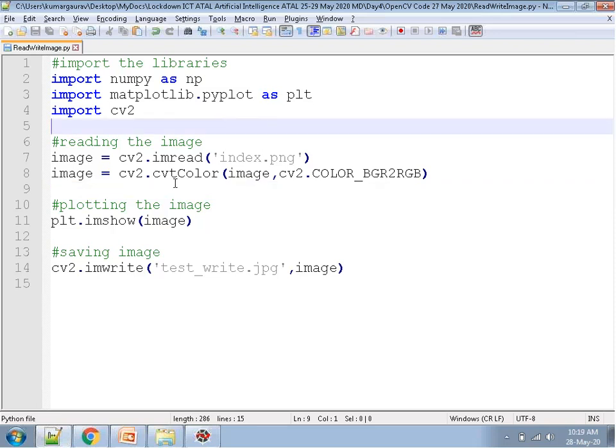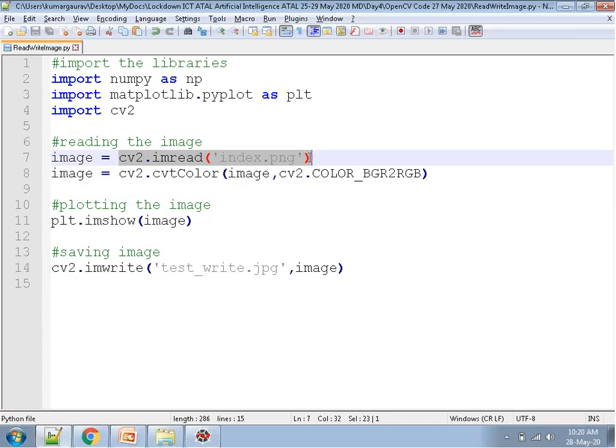So in case of MATLAB, we directly use the functions imread and imshow. In case of OpenCV, first of all we import this package cv2. Yes, cv2 will be common for all platforms, and cv2.imread. Then what is the image?